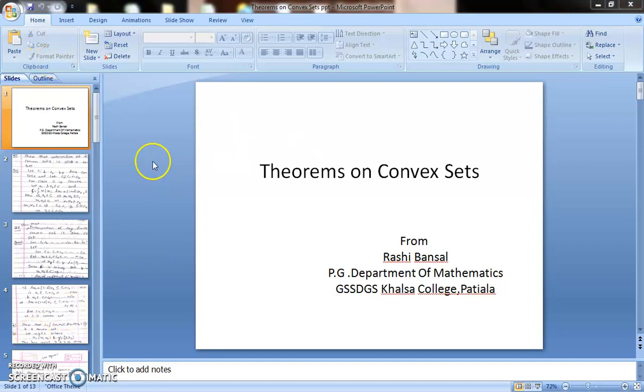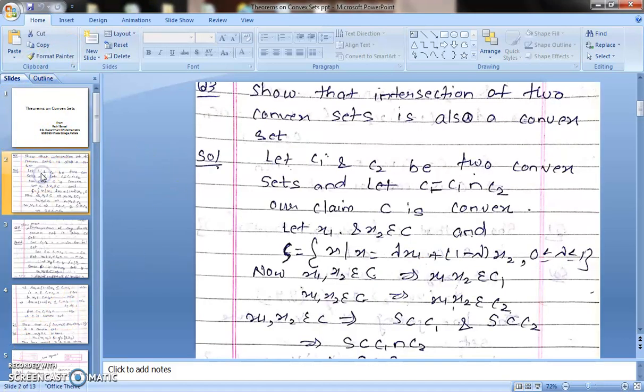The first theorem is: show that intersection of two convex sets is also a convex set. Now we will prove that. Let C1 and C2 be two convex sets, and let C be an intersection of these two convex sets, C1 intersection C2. We have to prove that this C is also a convex set.